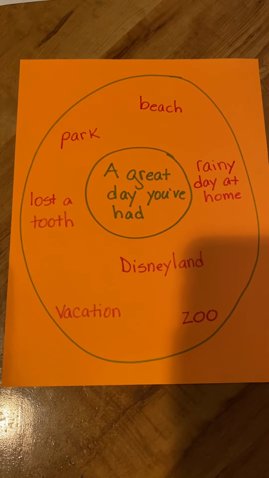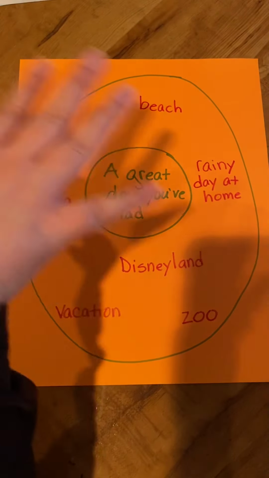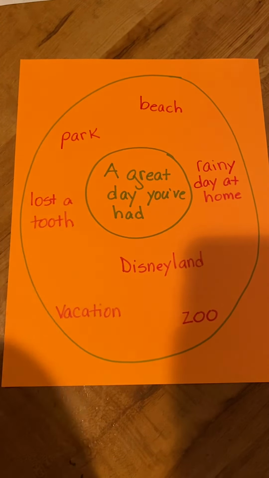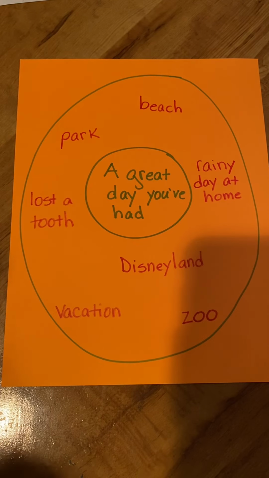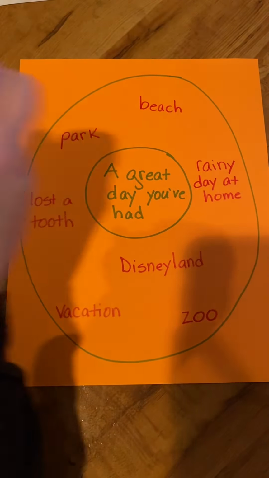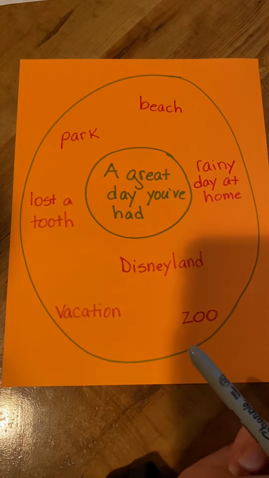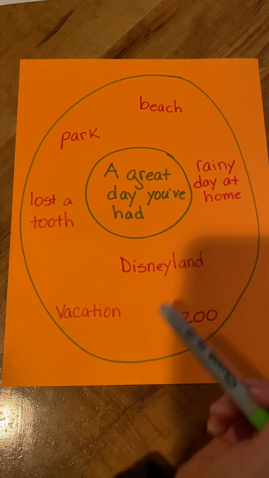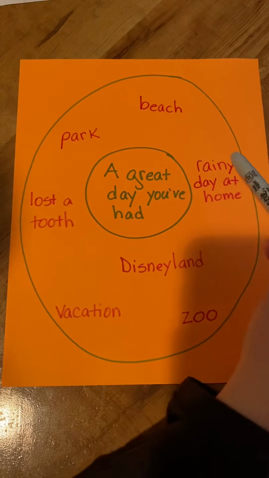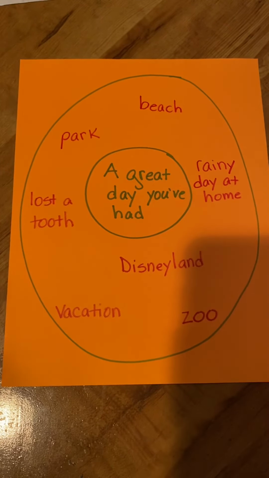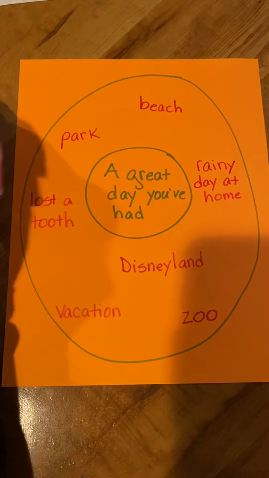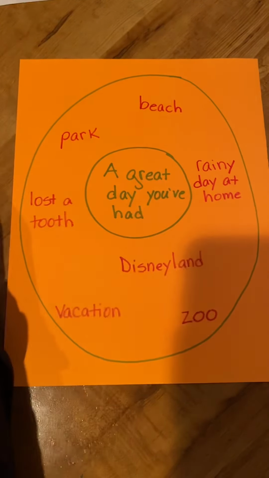So I want you to think about a really great day that you remember. You do not need to write this down. Mrs. Mossman just put these down here for some examples and to help you think of something. So here are some examples I wrote about. Maybe it was a day you went to the beach or to the park, or maybe it was a day you lost your tooth. You went on vacation somewhere. You went to Disneyland, the zoo. Maybe it was just a rainy day at home and it was really fun because you got to snuggle up and watch movies. So this topic is a great day you've had.